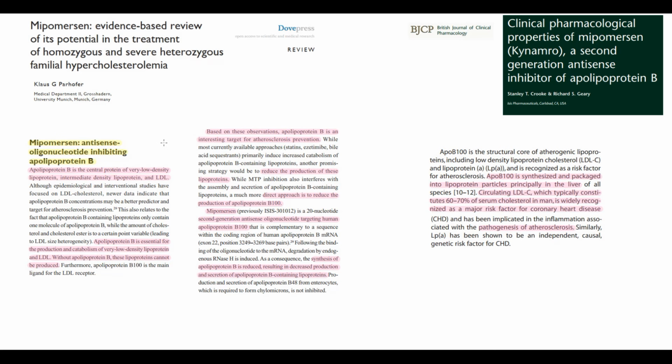Mipomersen is an antisense oligonucleotide that inhibits the production of apolipoprotein B. Apolipoprotein B is the central protein in the structure of several lipoproteins, such as VLDLs, IDLs, and LDLs. We need apolipoprotein B for production and catabolism of very low-density lipoproteins and low-density lipoproteins. Without apolipoprotein B, these particles cannot even be produced.